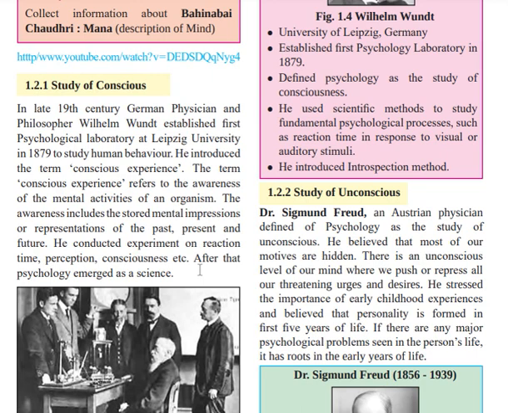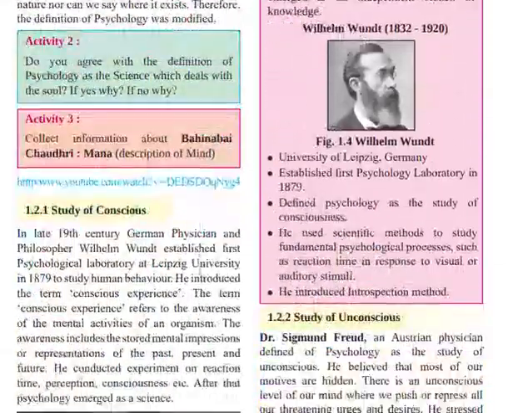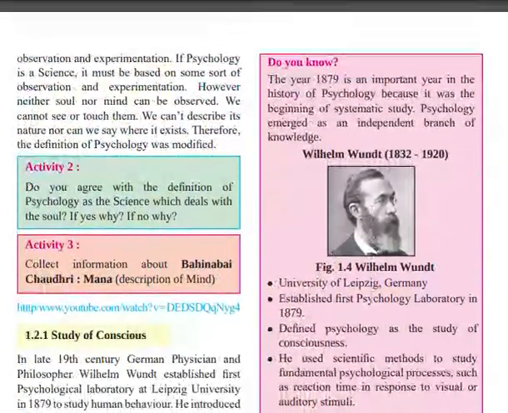Who conducted it? William Wundt conducted the experiment. So the study of consciousness is about understanding a person's mental awareness about himself, present or past. Clear? And there was a person, William Wundt, who established the psychological laboratory in Germany in 1879. So the information is given about William Wundt.